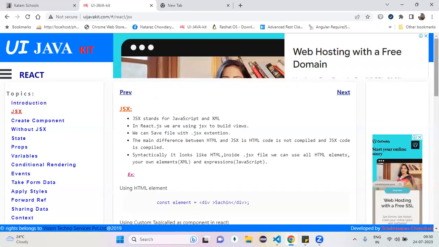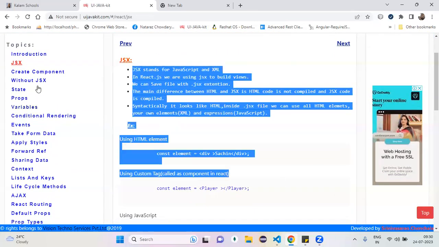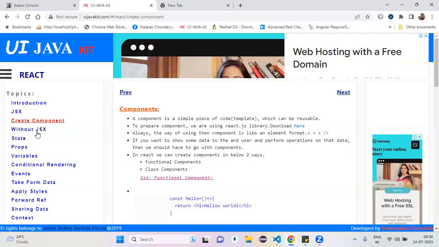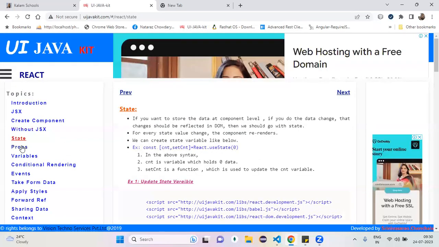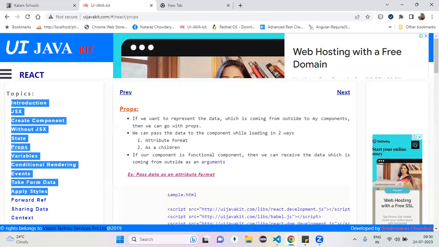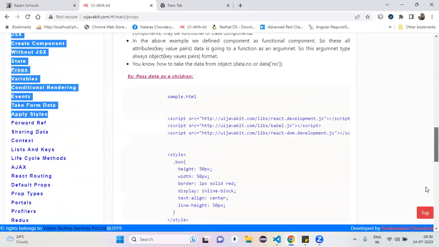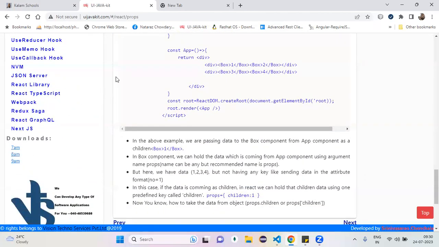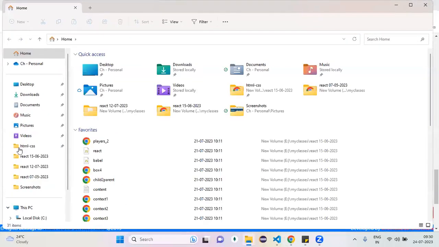Introduction, JSX. In the past it was class components; now everything is functional components. Create a component, we completed. Without JSX, you can read it. State to props, up to here you can complete. Variables, conditional rendering and events are also done. Take form data, apply styles. So 6 topics' notes you can find here as direct notes. From now onwards, you can download your notes from the 9 AM link. Let me upload it now itself.